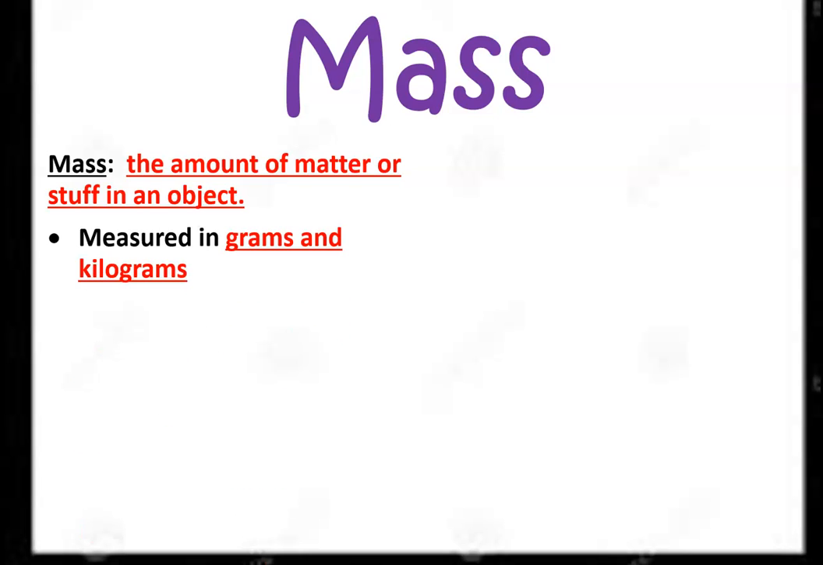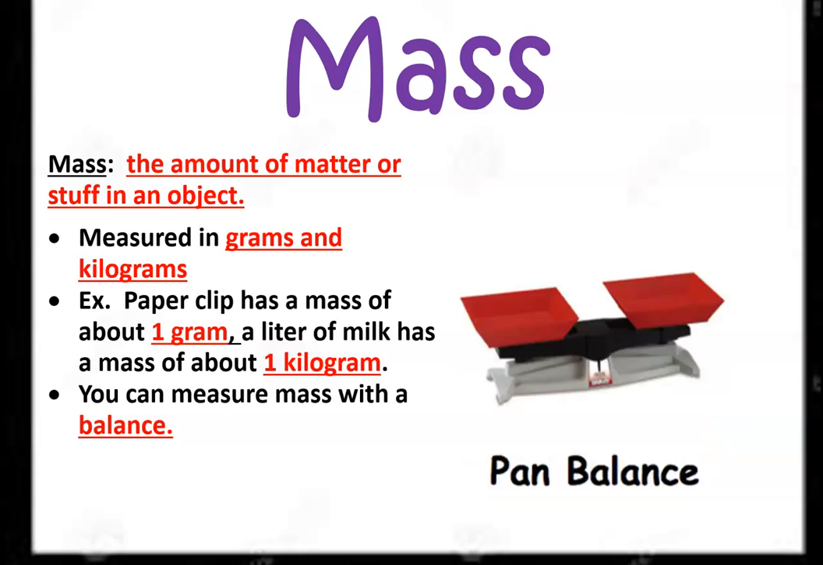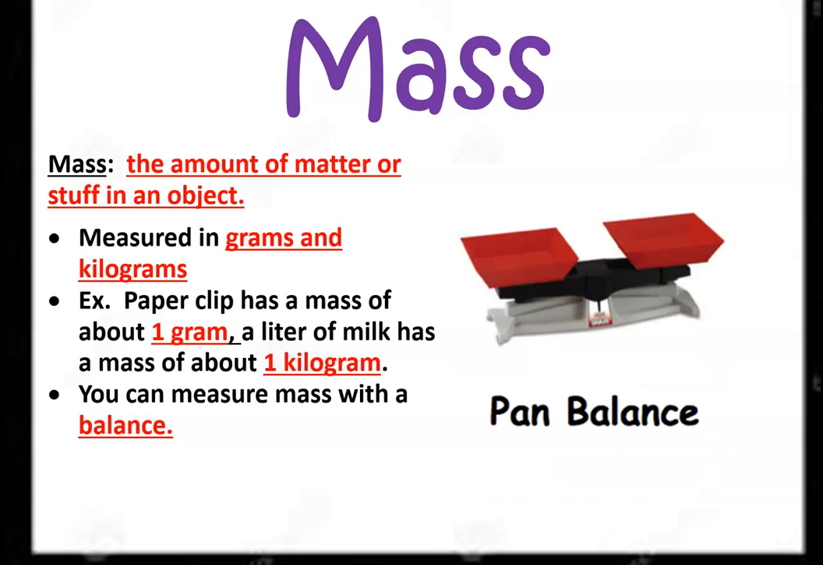We measure mass in grams and kilograms. For example, a paper clip has a mass of about 1 gram. A liter of milk has a mass of 1 kilogram. So each example has different weight or different mass. You can measure mass with a balance. If you remember the balance from our activities, a pan balance or even an electronic balance, all of it can measure mass or how heavy an object is.